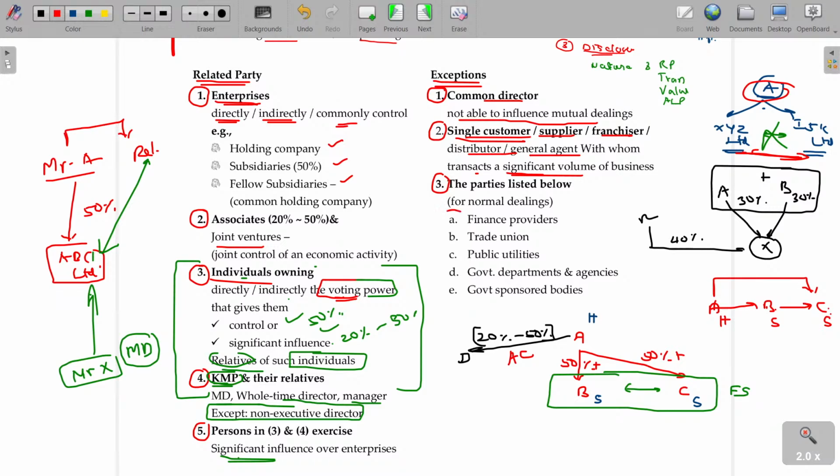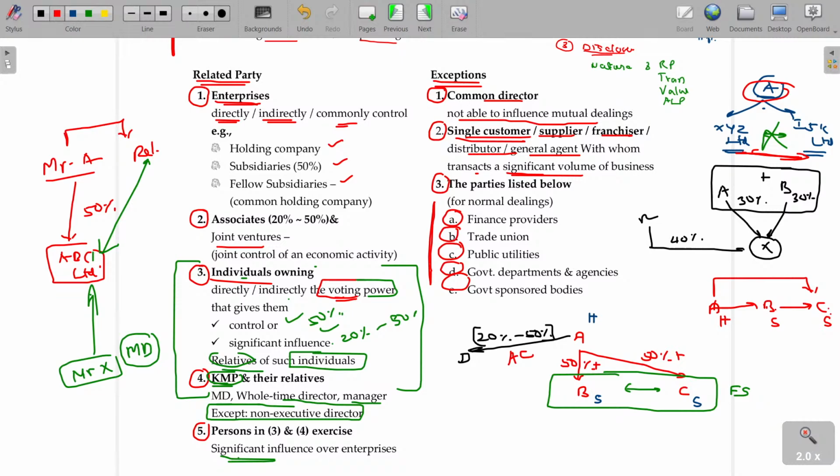But in the case of finance providers, trade unions, public utilities, government departments, and government-sponsored bodies, can they also be influencing? A union demands a pay hike for its employees. Immediately don't say, "Sir, this union is controlling, so there is a relation." No, not required.